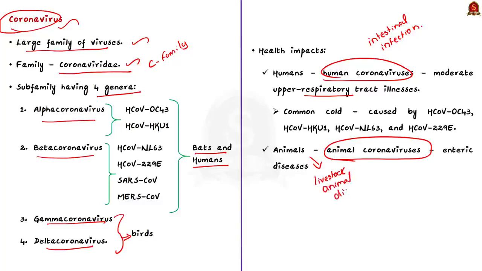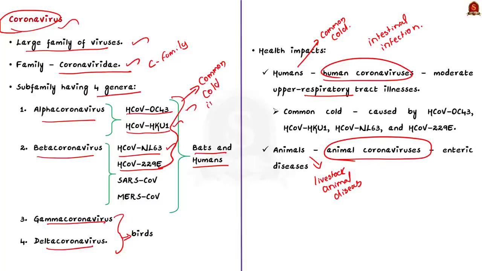Currently, there are 4 coronaviruses that have been recognized to cause common cold in humans. They are HCOV OC43, HCOV HKU1, HCOV NL63 and HCOV 229E. The first two are alpha coronavirus and the next two are beta coronavirus.